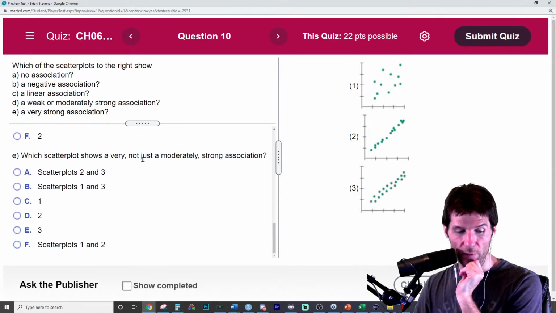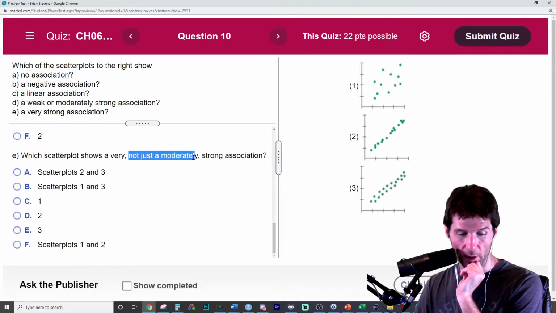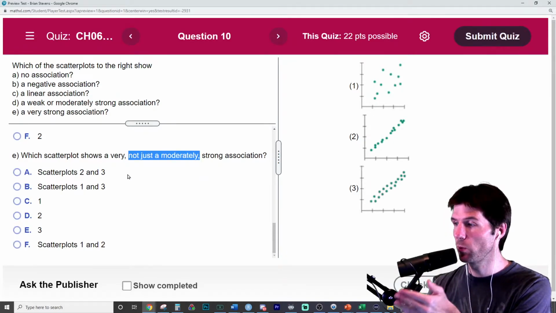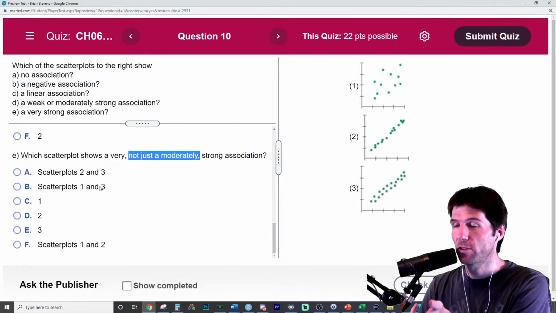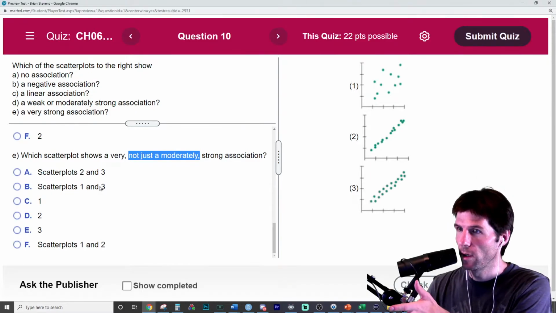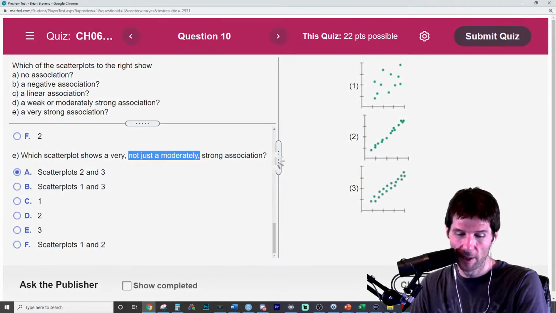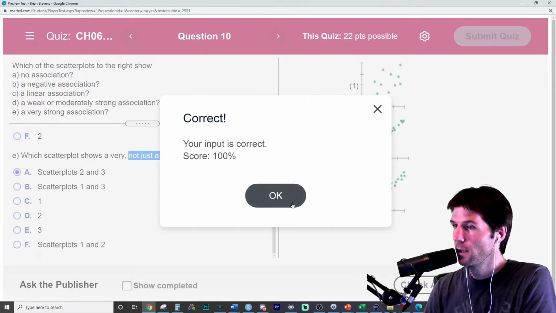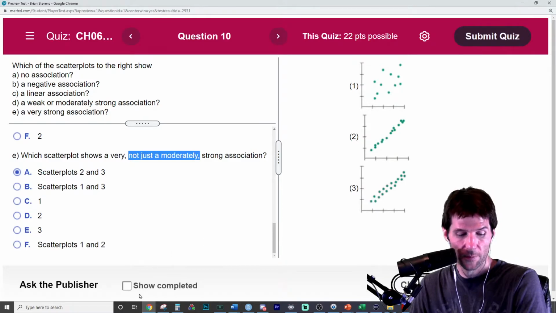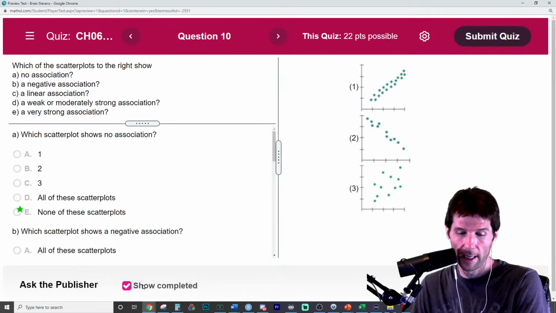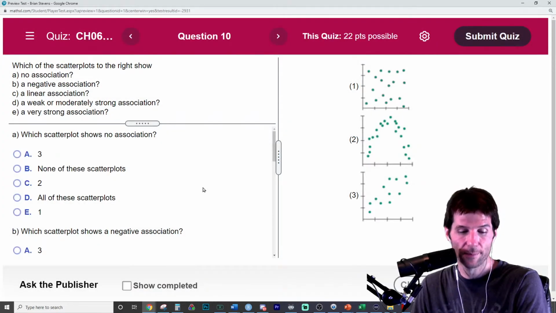Which scatter plots show a very, and I wish it just said very strong. This is confusing because all it's trying to say is which of these show a very strong, not just kind of strong, but a very strong association. Definitely scatter plots 2 and 3. You better tell me I got that 100. Boom, got that 100. So I think one of the best ways to do this problem is to go through here and change it up.